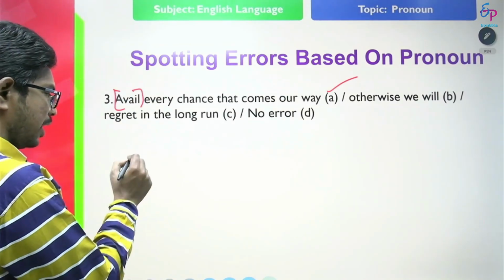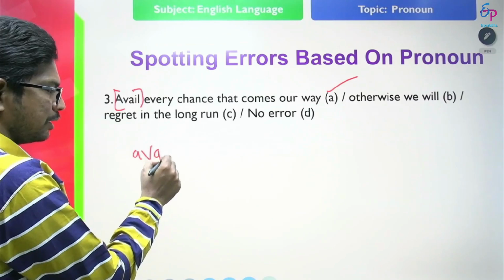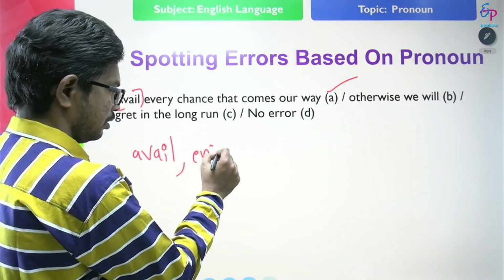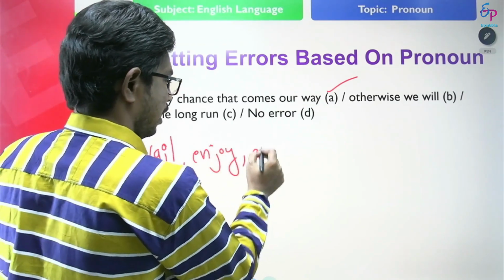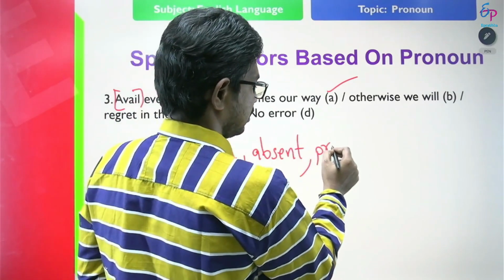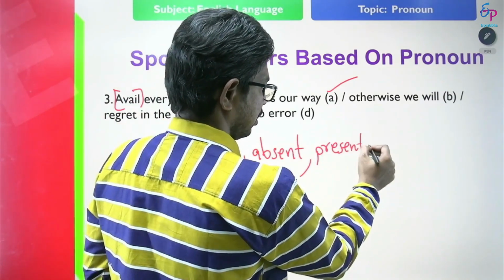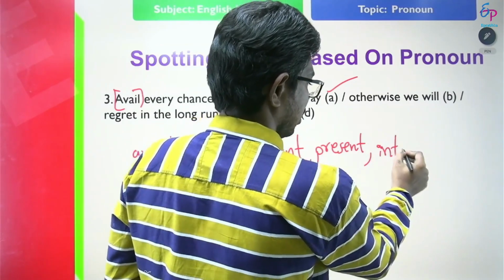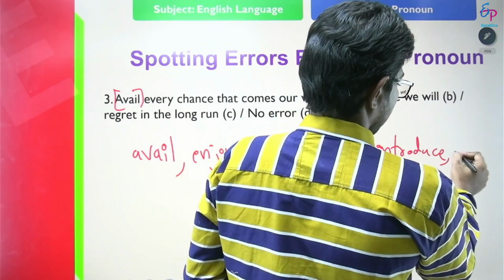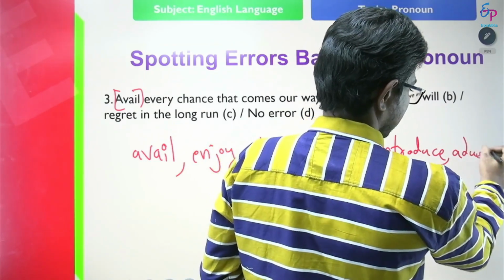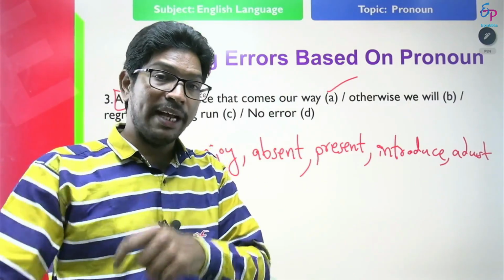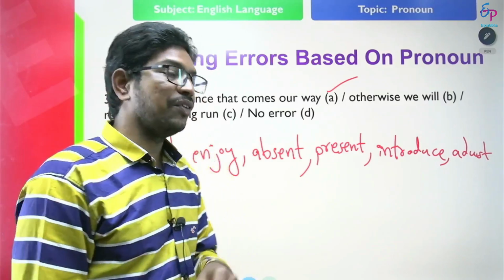When verbs such as avail, which means utilize, enjoy, absent, present, introduce, adjust, adapt are used reflexively, that means the action goes back to the subject, we use reflexive pronouns.